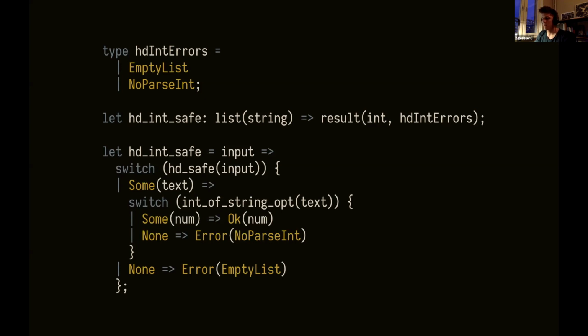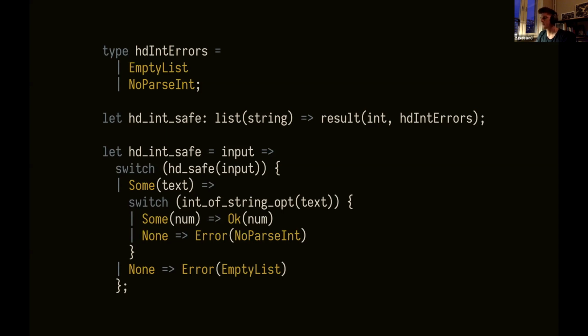And it's much easier for the caller of the function to use this, because the compiler, with the exhaustive checking of the switch statements, will be really nice to you and say, you're missing the empty list statement, or you're missing the no parse int statement. And it might do that with strings as well. I'm not sure. There might be someone else that knows that, but I think it's much easier to handle if you're the caller.